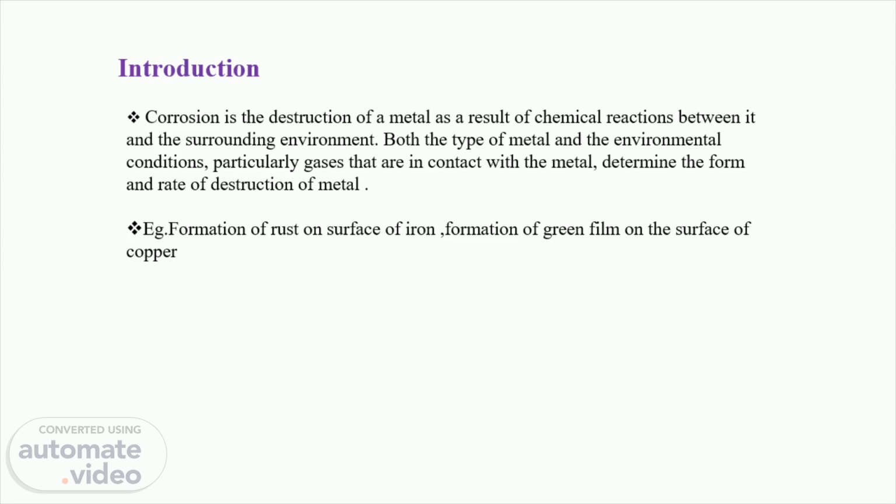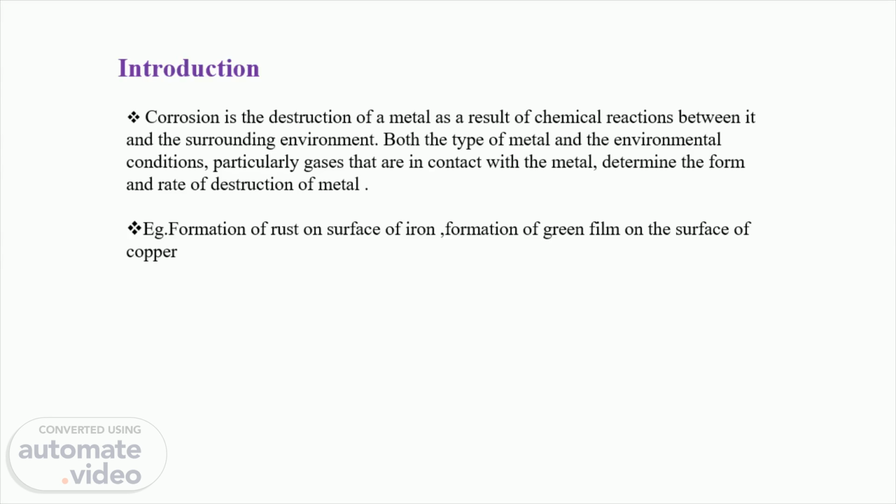So the chemical reaction between the metal and the environment, which includes water, seawater, acidic solution, alkali, or gas, leads to the corrosion process. And these reactions may occur at a different rate at different temperatures, giving rise to different forms of the product which consume the metal.